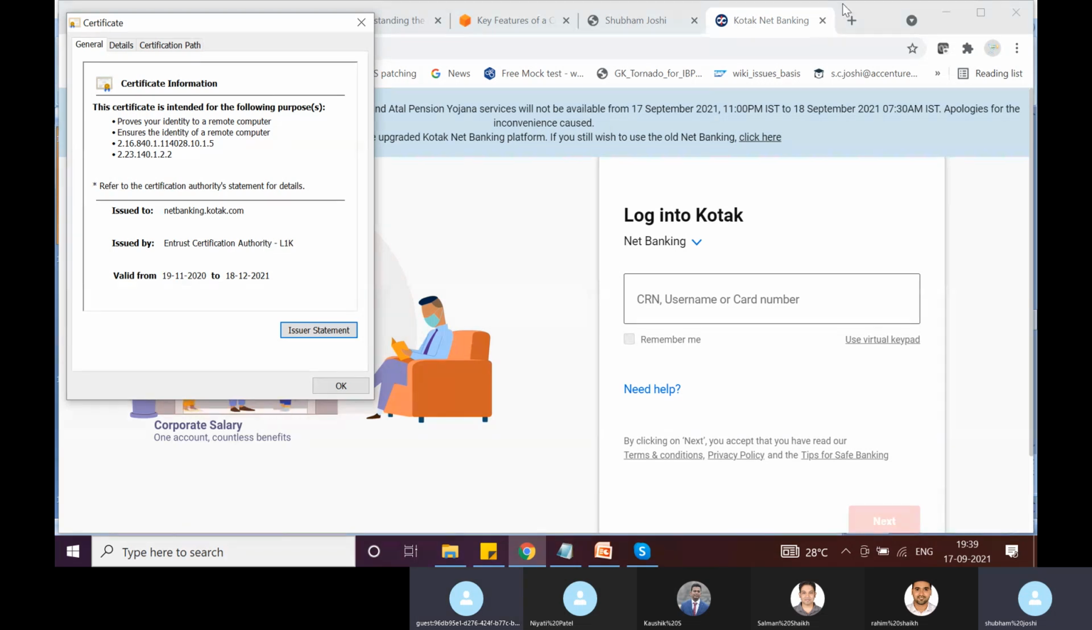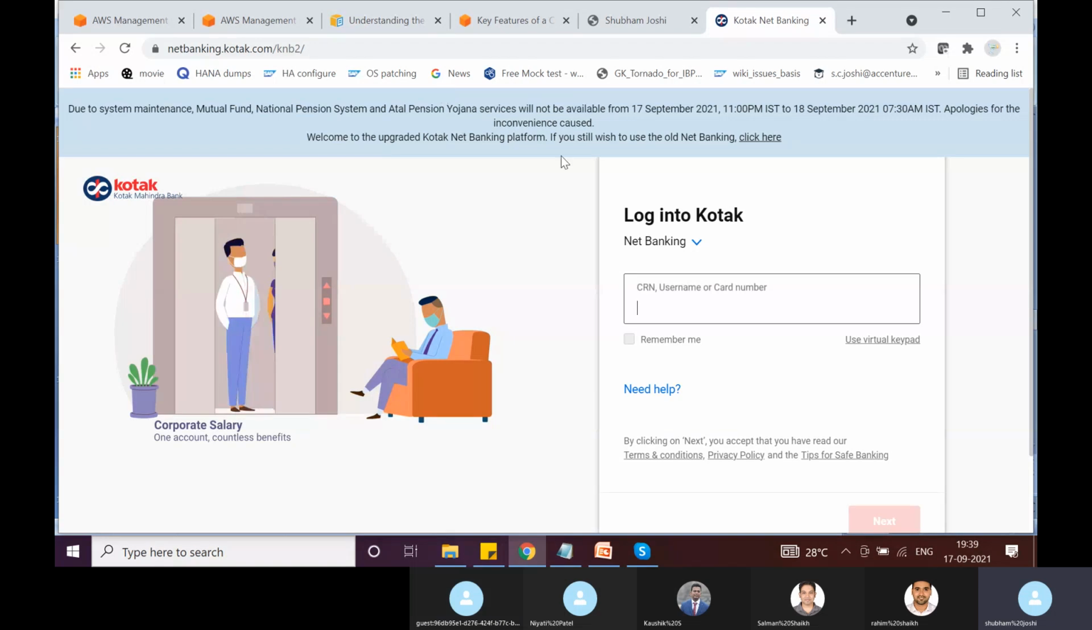Got it. Let's do it, because sometimes we see for some browsers this warning message, like the SSL certificate is expired. Yeah, either it is expired or it is signed by a certification authority which is not trusted by the browser, right? Got it. Yeah. So we'll do it for our domain, okay?